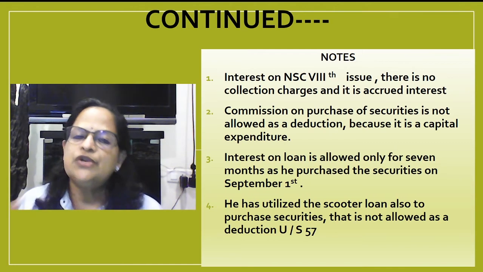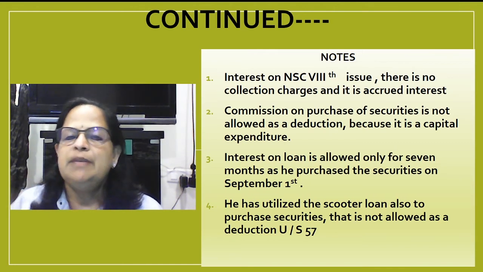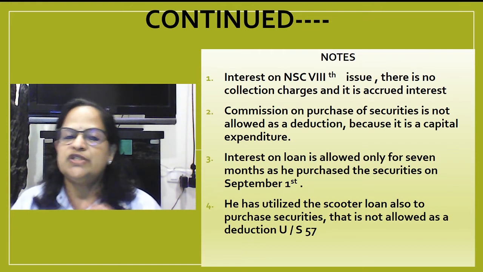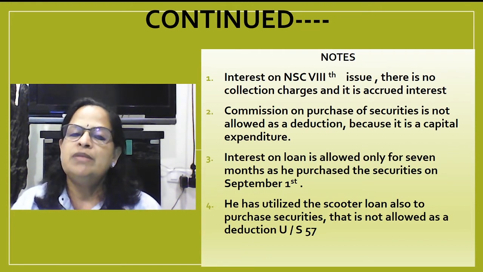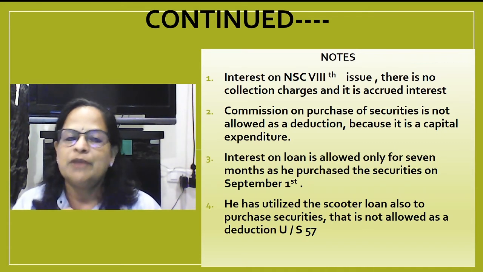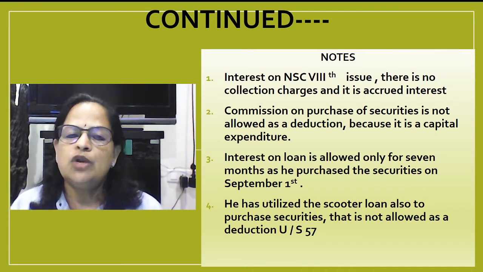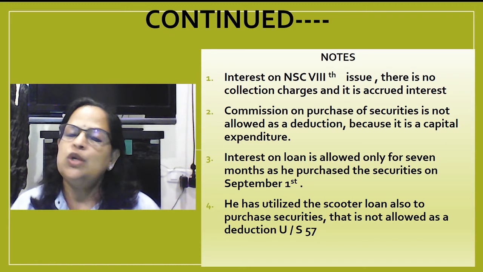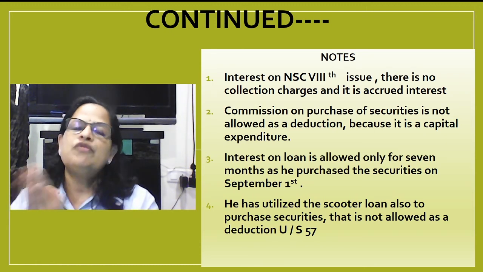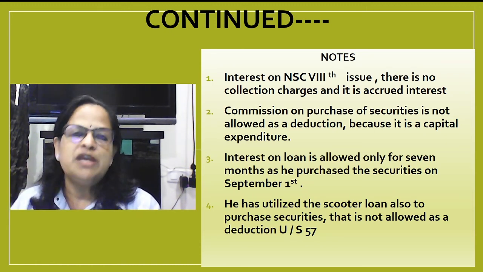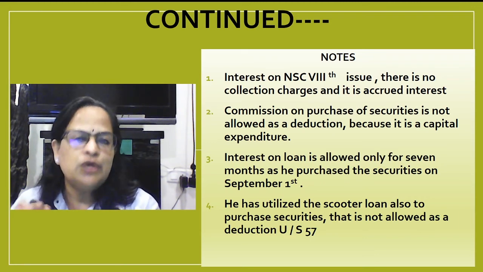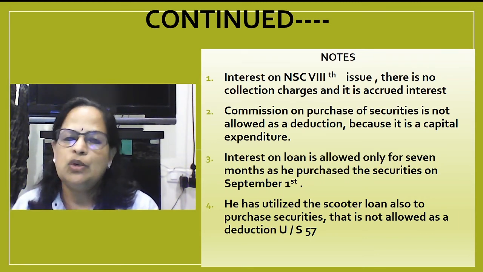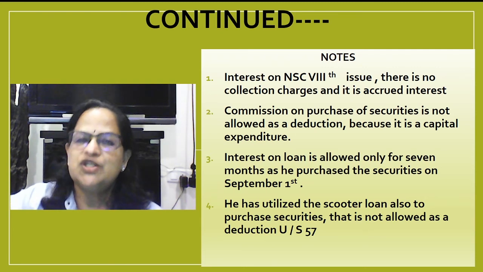Now next is commission on purchase of securities is not allowed as a deduction because it's a capital expenditure. Next is interest on loan is allowed for only 7 months. He purchased the securities on September 1st. So September, October, November, December, January, February, March, 7 months interest only we are allowing. Now he has utilized the scooter loan also to purchase securities. That is not allowed as a deduction under section 57. He cannot interchange the loan. Whatever he has taken the loan from the bank, it is violation of banking principles also. He has to utilize only for the purpose for which he has taken the loan. So we will not allow this deduction.